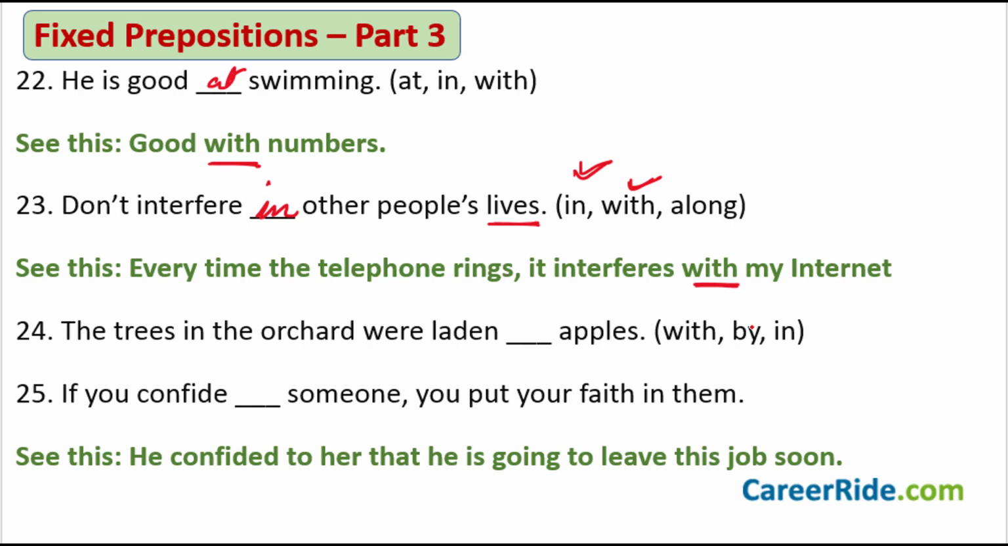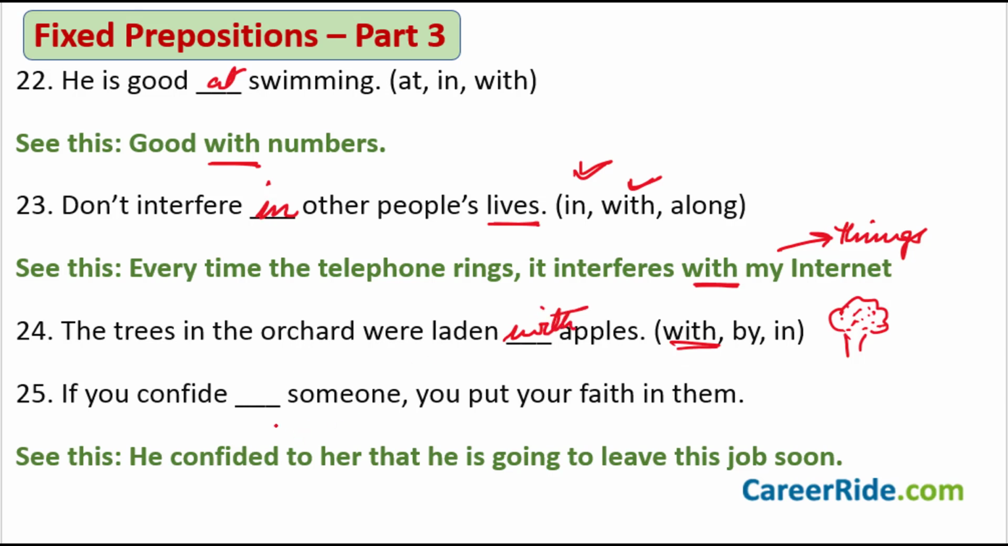But whenever you are talking about things, you say with. Every time the phone rings, it interferes with my internet is what you would say. Okay. Sentence number 24. The trees in the orchard were laden dash apples, which means there was a tree and it was full of apples. There were a lot of apples on the tree. Okay, so the trees in the orchard were laden with. They were laden with apples is what you would say.